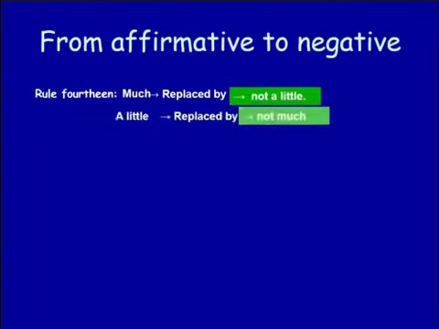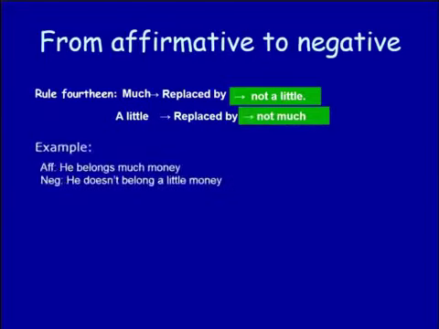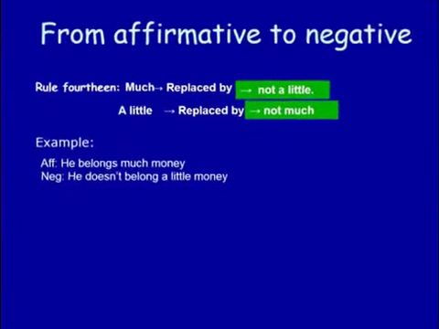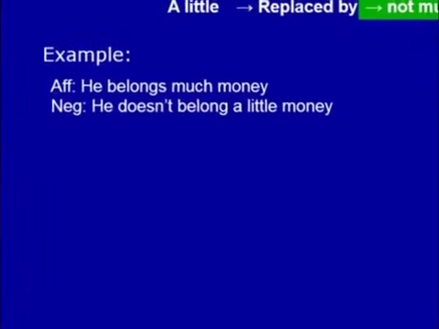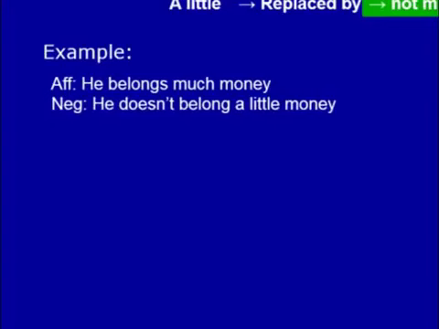We should bear in mind that "mass" is a little used in case of uncountable nouns. So make the verb negative using "not", but where there is no auxiliary verb, make the verb negative using the helping verb. He possesses a lot of money. He does not possess a little money. There is no auxiliary verb, and that is why we have to take the help of a helping verb.